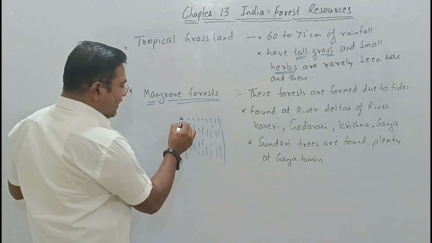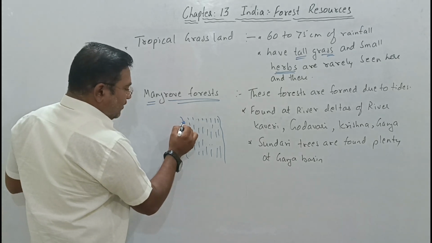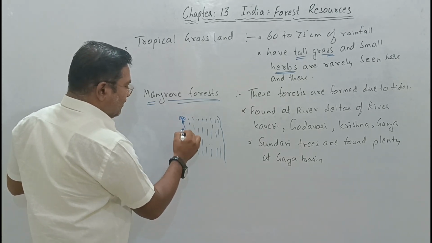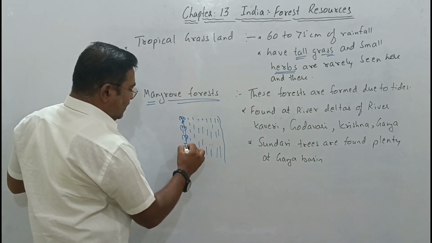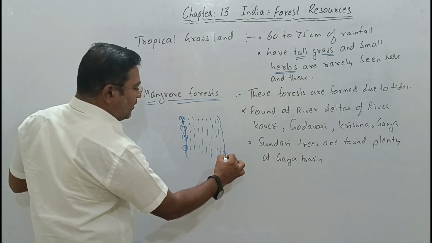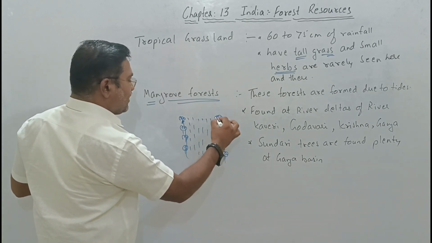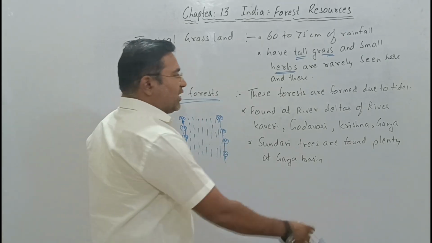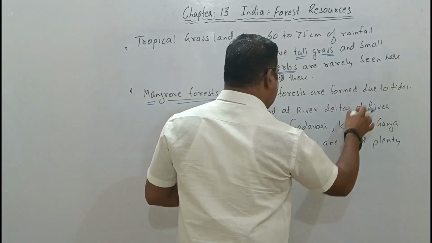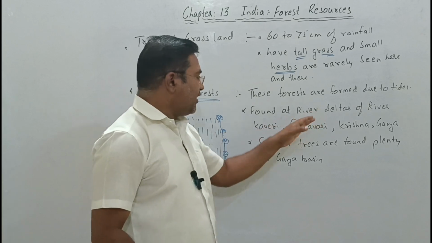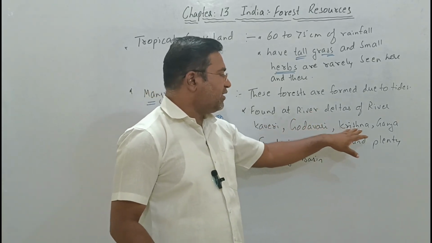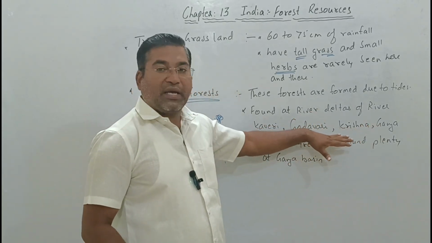Here, the trees we see are nothing but formed due to the tides of these rivers. So that's why it is said forests are formed due to the tides. And the majority of the rivers called Kaveri, Godavari, Krishna, Ganga, these are the big rivers.